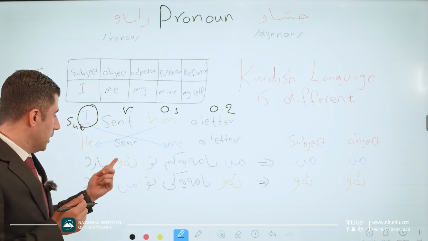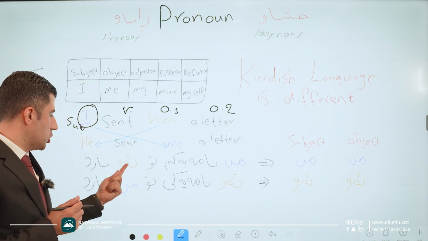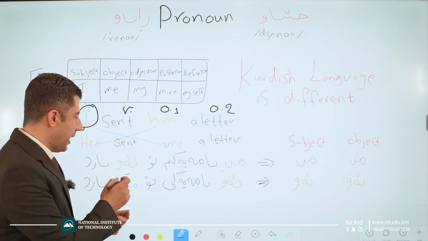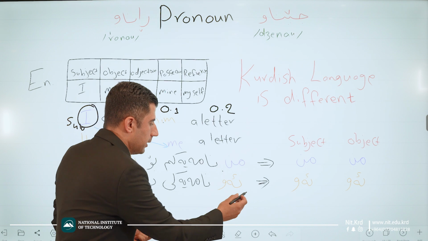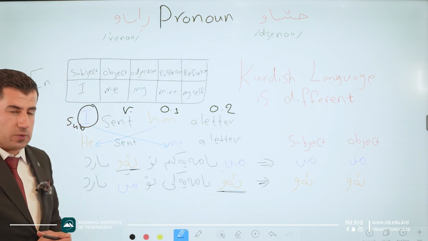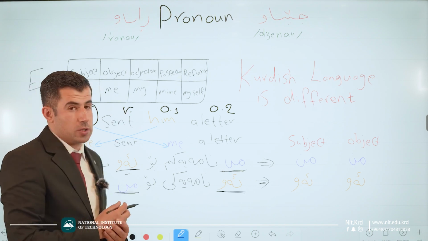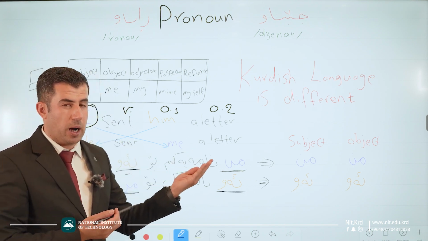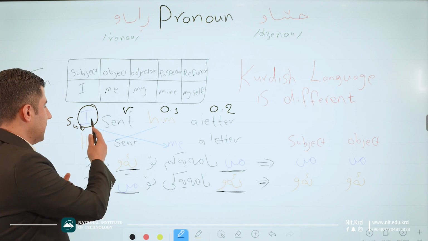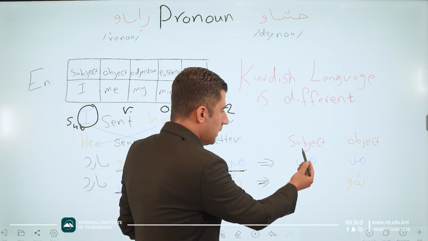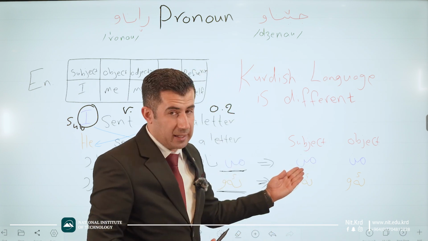Good. And also here, when we change the position au to the beginning, we have the same au in both positions. And also we have the same men in both positions, even in the subject part or the other part. But in English, no, it's different. Good? Have a look at here. Subject pronoun of men.